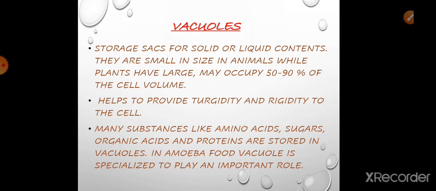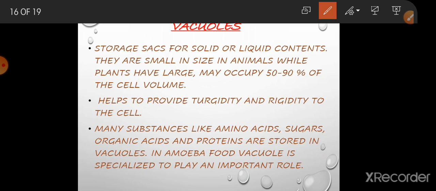And next is vacuoles. Vacuoles are known as the storage sacs. They store materials. In animal cells they are small, whereas in plant cells they are large and may occupy about 50 to 90% of cell volume.